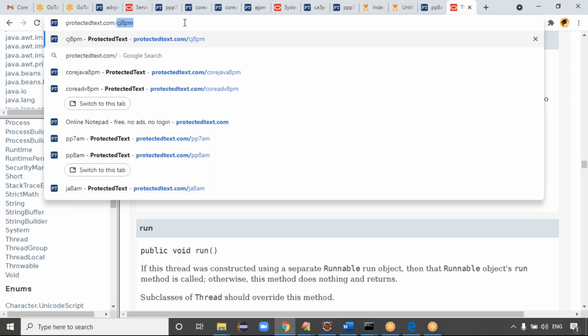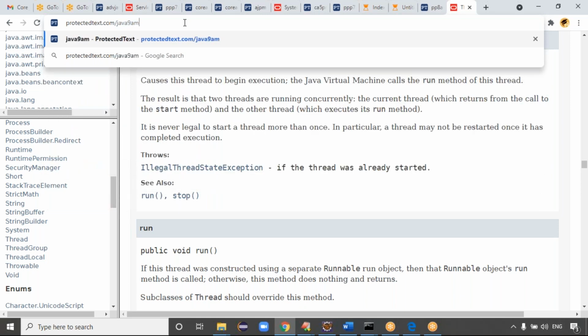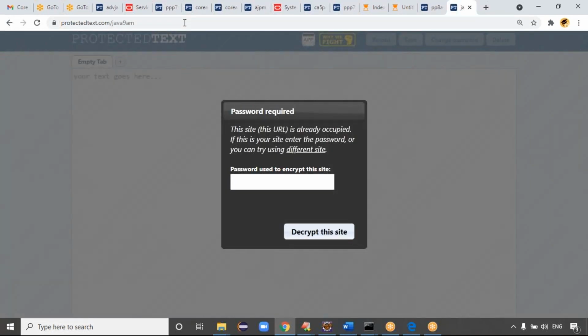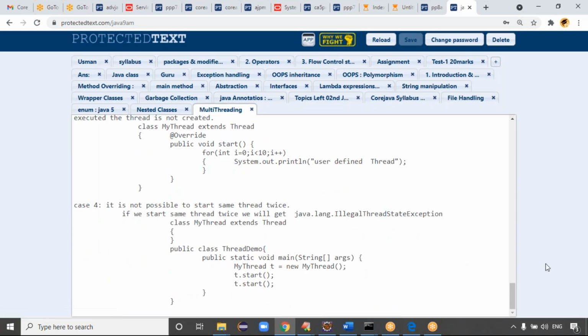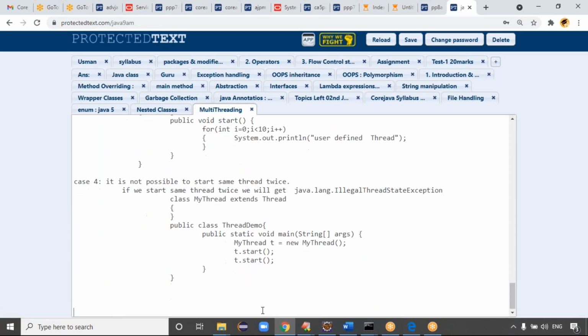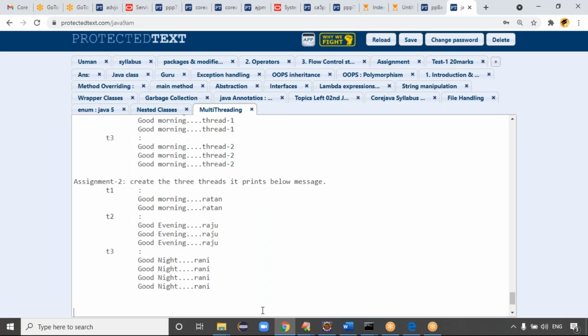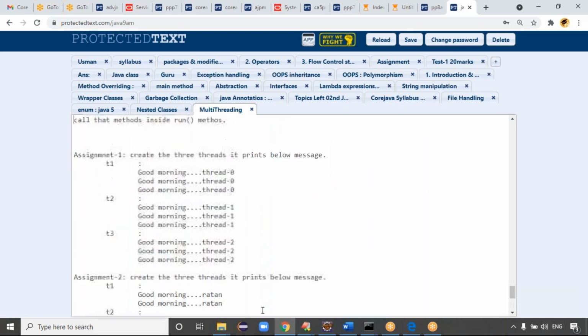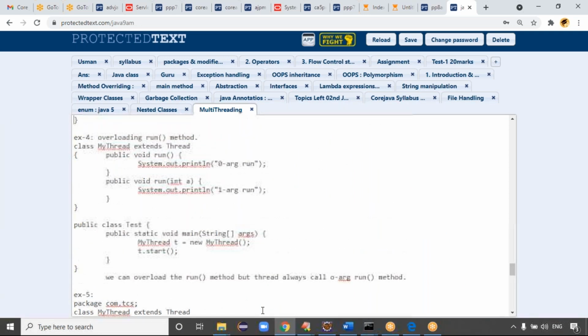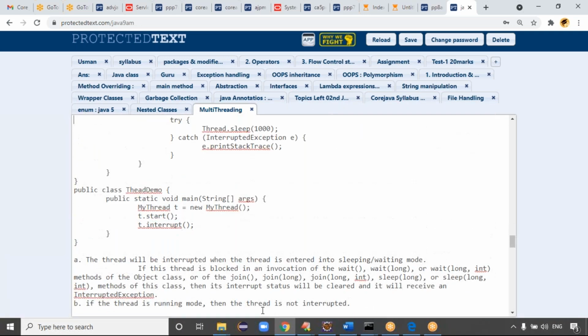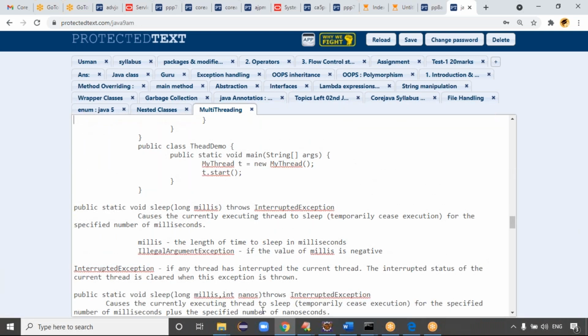It's better you cover more and more examples, because we can find theory everywhere, but we cannot find examples everywhere. I'm not discussing any theory, right? I'm covering more and more examples in the class. The same thing in multi-threading, so the next 3 or 4 days. Theory can be found everywhere, sir, but examples cannot. Yes, you are providing us examples.